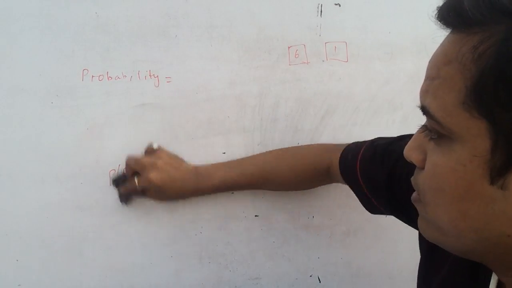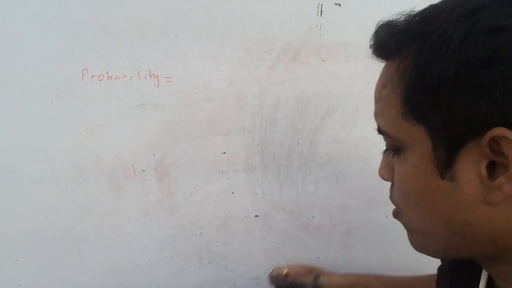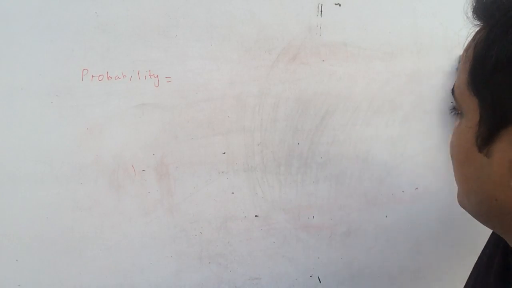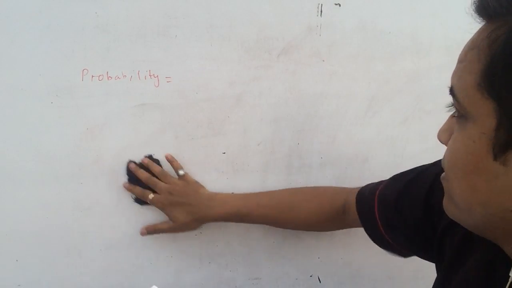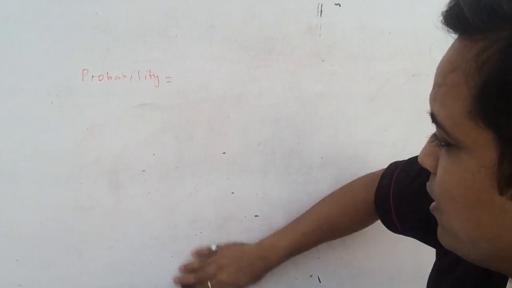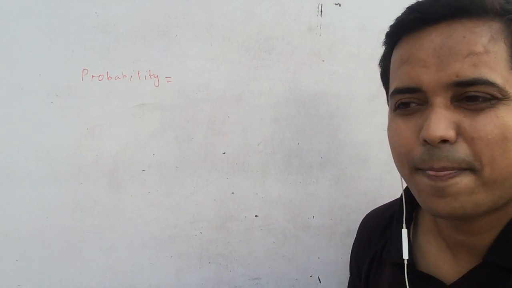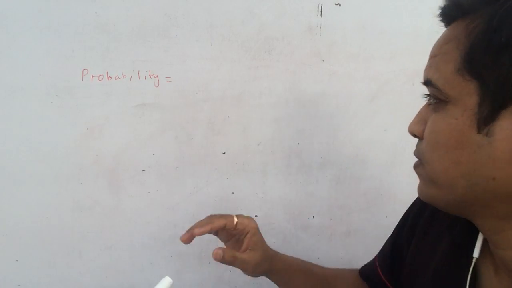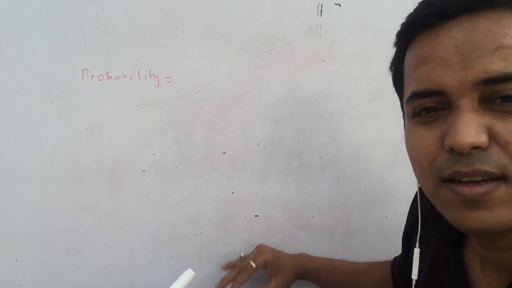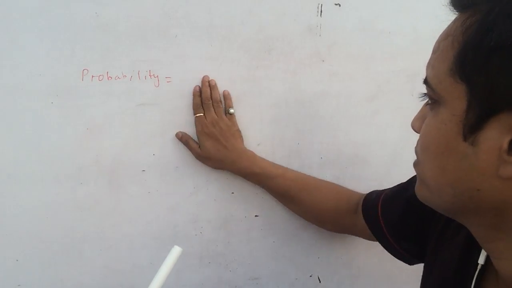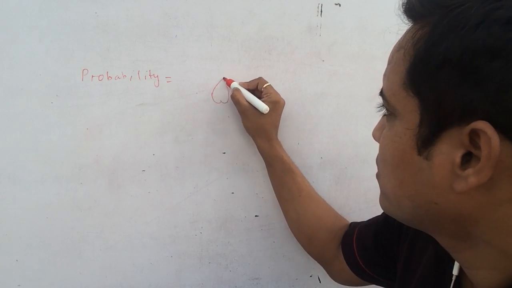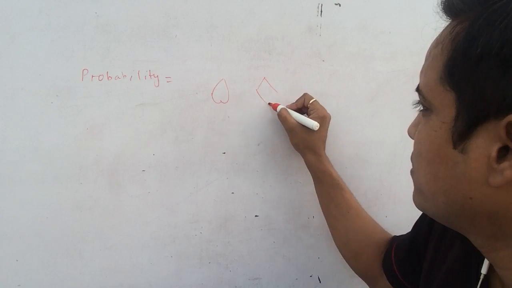So let's talk about the problem based on cards. As you know, in playing cards we have 52 cards. In these cards we have spade, diamond, club and heart. I'm going to draw this: this is the heart, diamond.